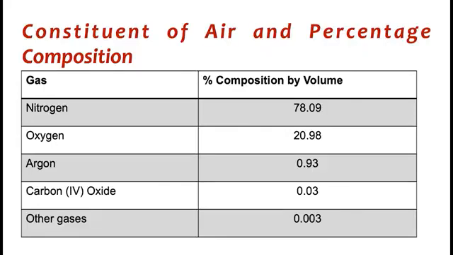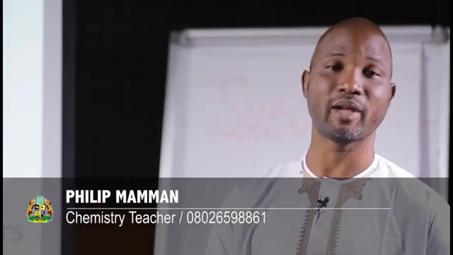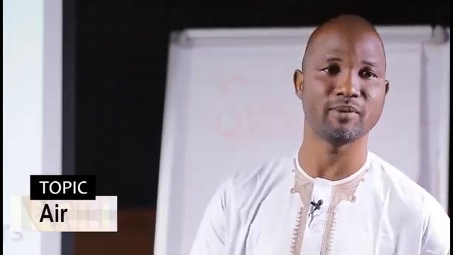Now, the constituents of air and their percentages. You find out that air is made up chiefly of nitrogen. Nitrogen is about 78.09% of air by volume. Oxygen is second to nitrogen, at about 20.98%. By approximation, we say it's 21%. Then argon and other rare gases are about 0.93%. Carbon dioxide is 0.03%, and other gases 0.003%. Of course, you don't expect this to be uniform everywhere. There are slight changes as you move from place to place, depending on activities that take place in those places.